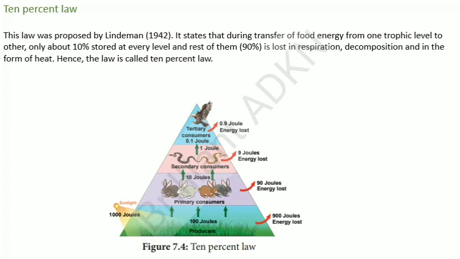In the third, that is the secondary consumer, among 10 joules, 1 joule will be absorbed by the secondary consumer and the remaining 9 joules of energy is lost in the atmosphere. And among the 1 joule, the tertiary consumer will consume only 0.1 joule of energy and the remaining 0.9 joule of energy is lost in the atmosphere. I think you are clear about this law, that is the 10% law.